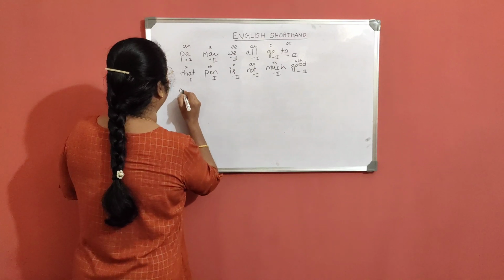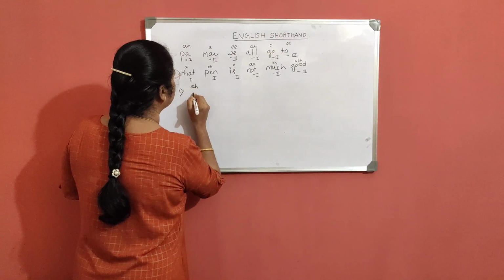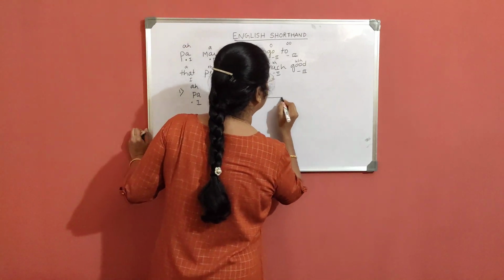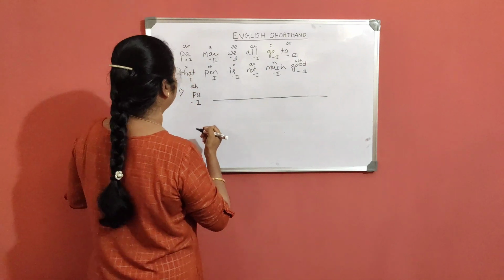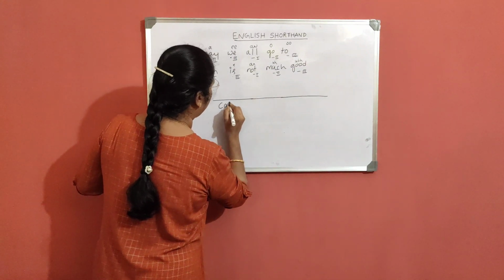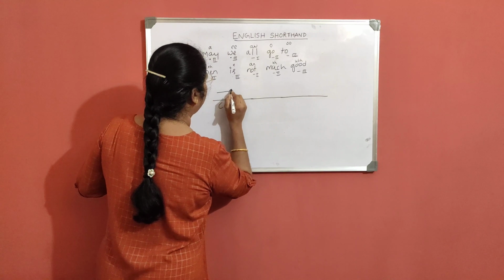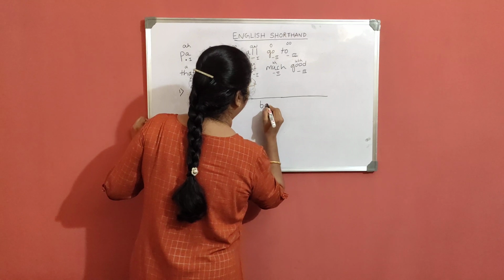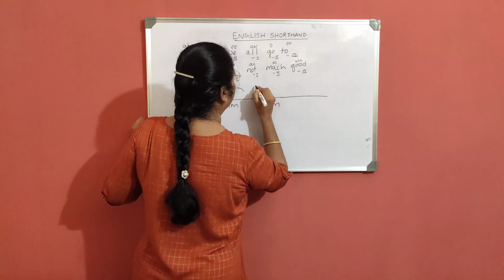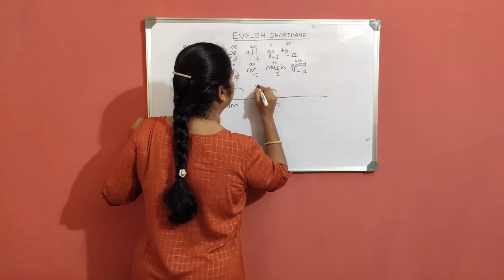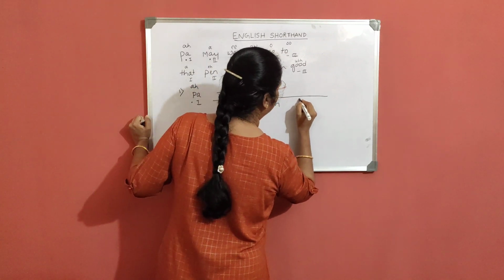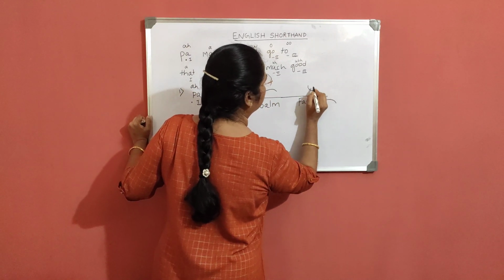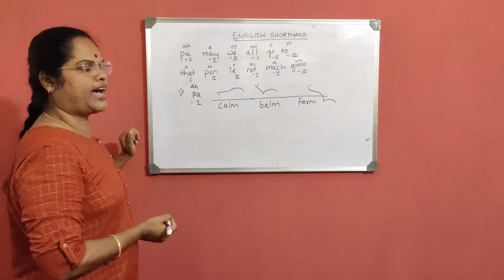The first long vowel is the A sound as in pa, with a heavy dot at the first place. Here the stroke should be above the line. Calm, K, Yum. Balm, B, Yum. Form, F, R, Yum. First place with heavy dash.